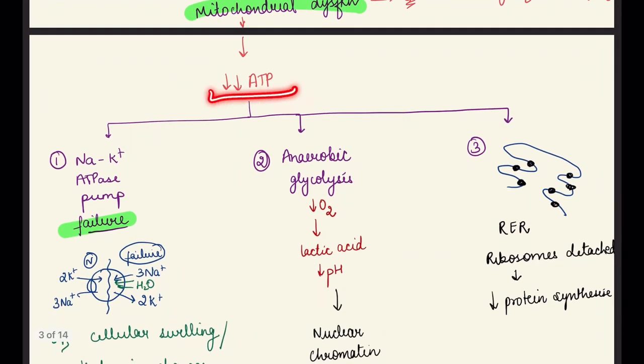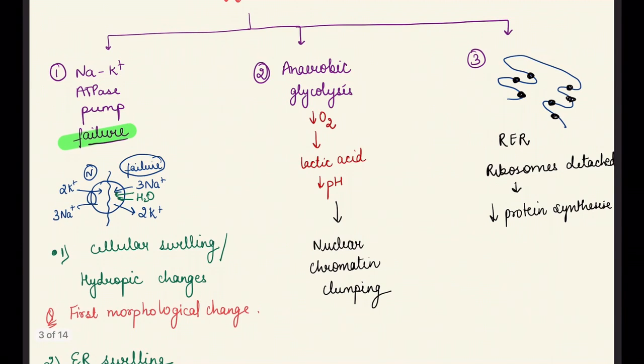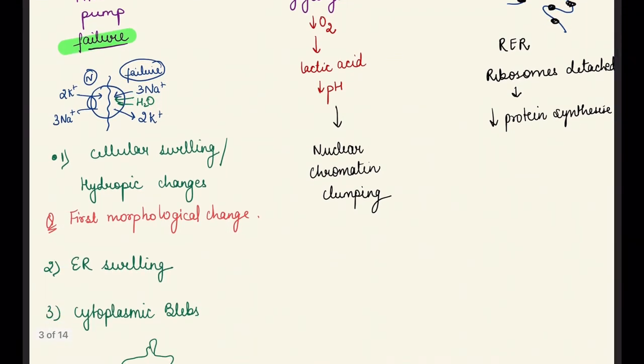As the ATP level is reduced, it works in three ways. First, the sodium potassium ATPase pump will fail due to the low level of ATP. Normally it takes in 2 potassium and releases 3 sodium. If this pump fails, then there is sodium reabsorption, and with sodium, water is also reabsorbed. So there is cellular swelling, that is hydropic changes.